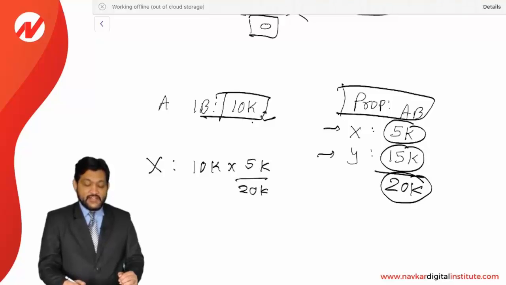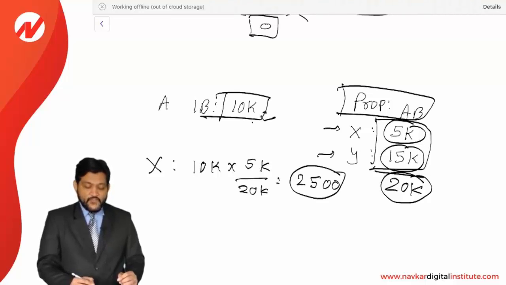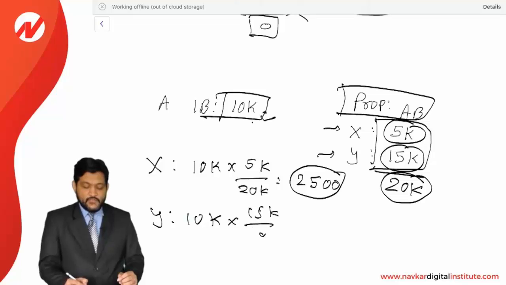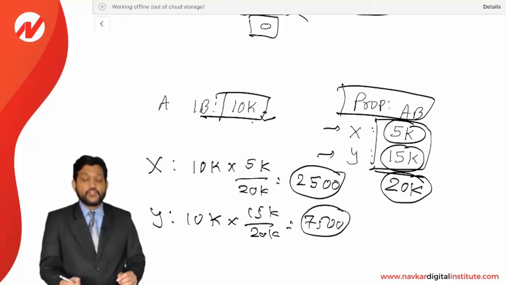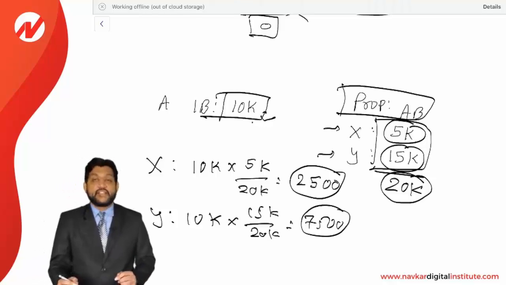I am taking this ratio 5:15. So here the answer will be 2,500. And for Y it will be 10,000 into 15,000 divided by 20,000. So it is coming to 7,500. This is going to be the basis of each property.